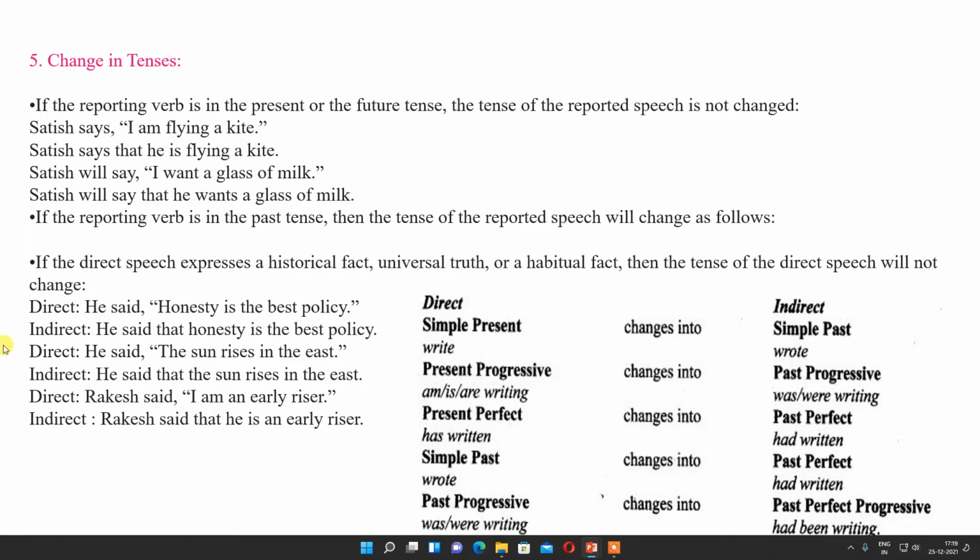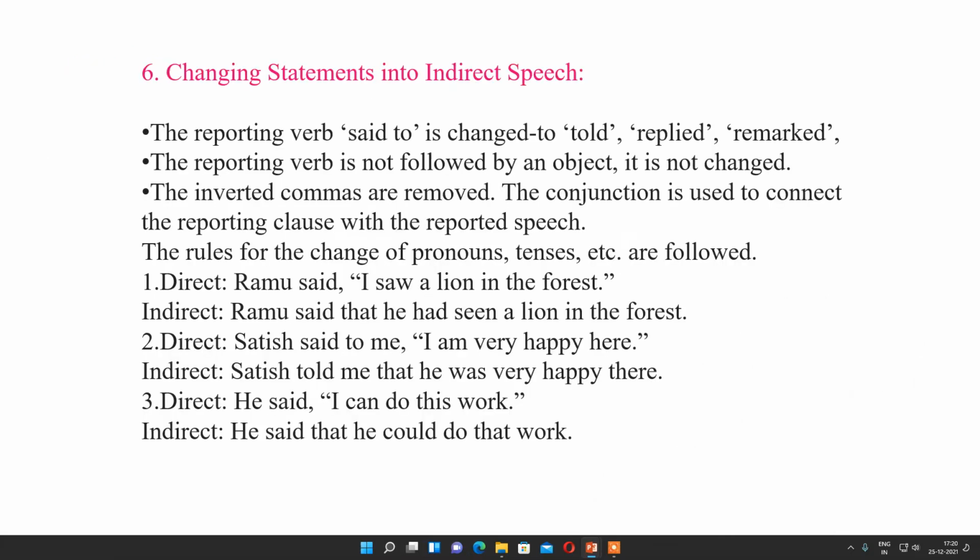So, "Honesty is the best policy." He said that honesty is the best policy. He said, "The sun rises in the east." He said that the sun rises in the east. Rakesh said, "I am an early riser." Rakesh said that he is an early riser. So it is his habitual fact.